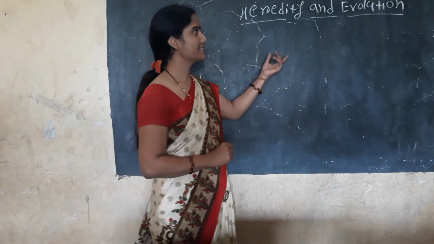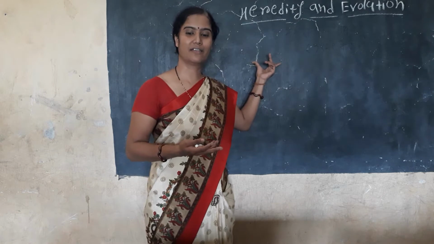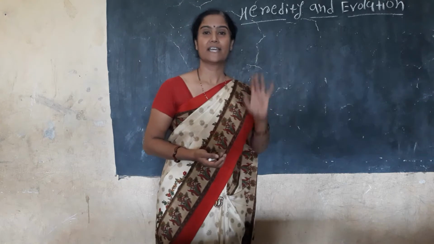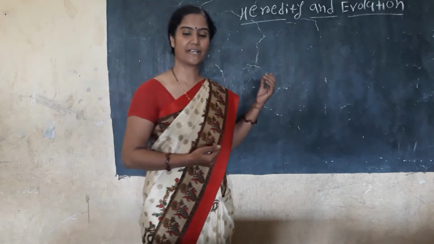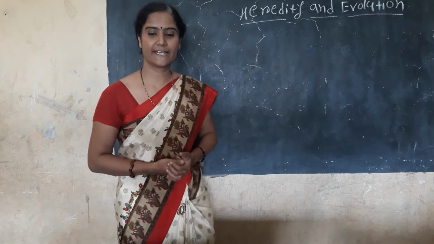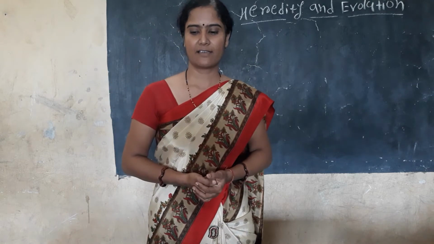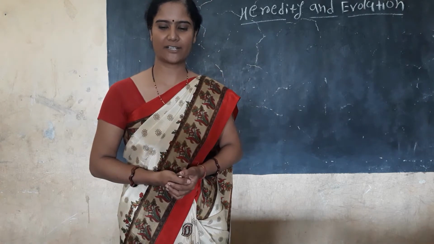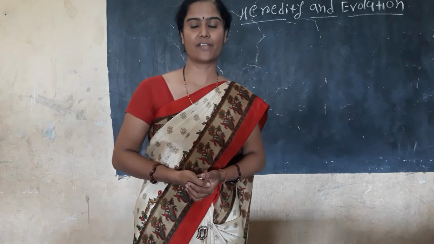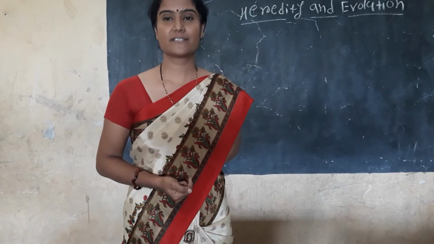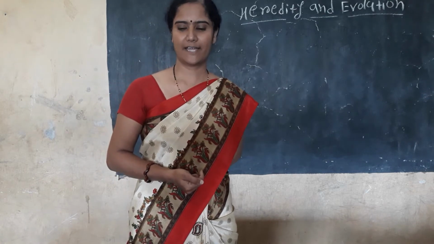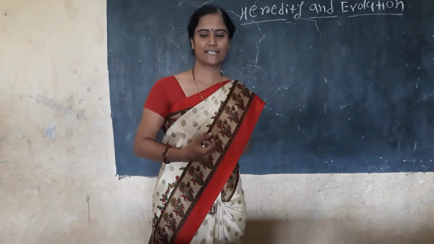And the second thing is evolution. How life has evolved, we can see in this chapter. Firstly heredity and then evolution. In this chapter we will take some points. First is heredity and hereditary changes. Second is evolution. Third is transcription, translation and translocation. Then Darwin's theory of natural selection. Then evidences of evolution. Then Lamarckism. Then speciation and human evolution. Those are all the points we will take in this chapter.